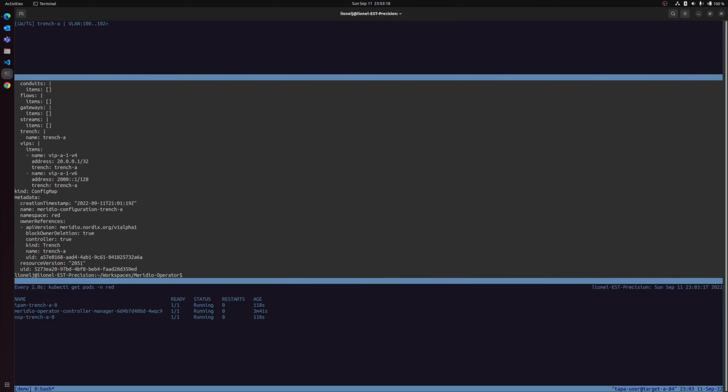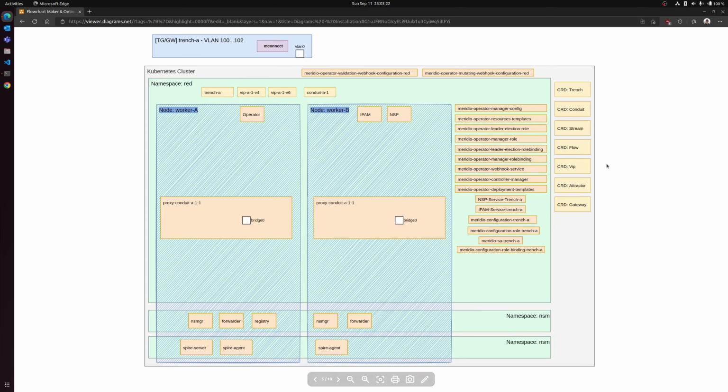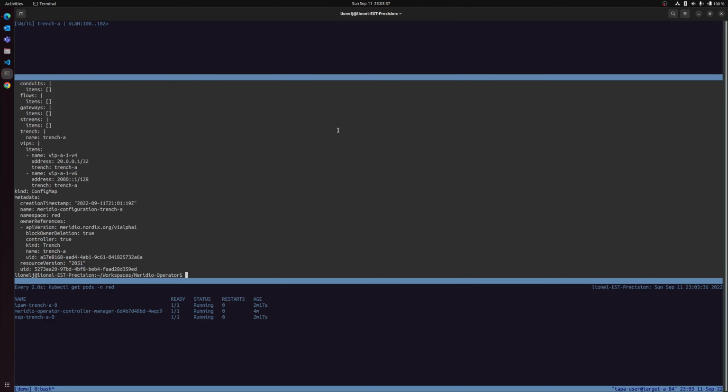When deploying the Conduit custom resource, here are the resources that are installed in the cluster. We now have a new daemon set. Now we are going to apply a new conduit.